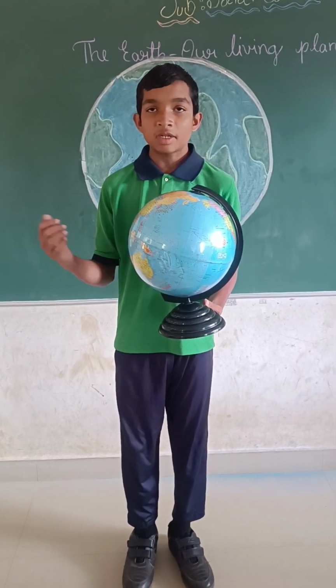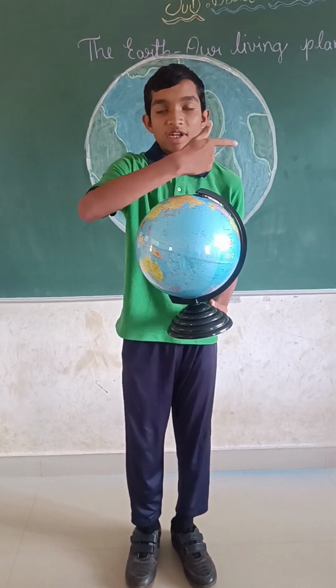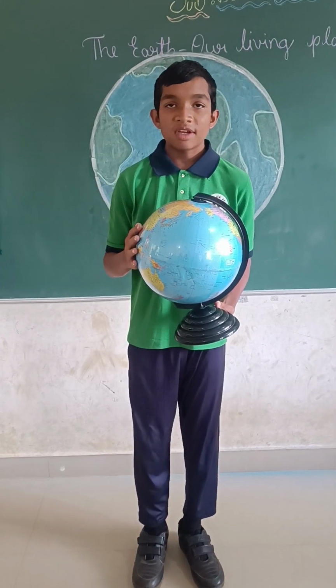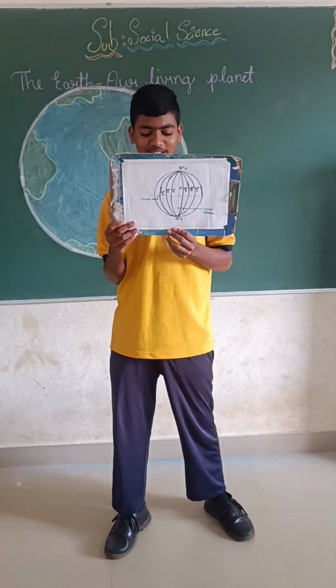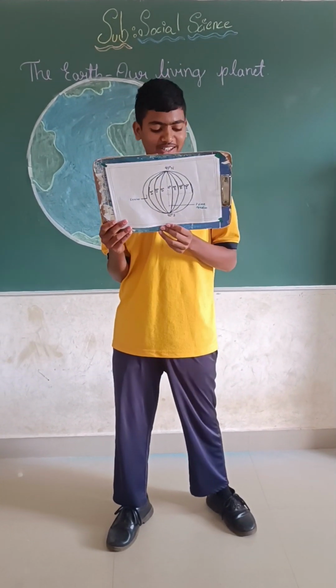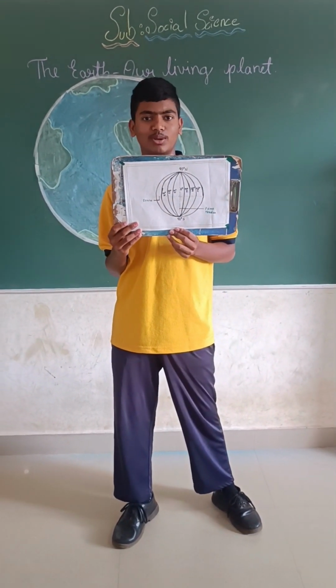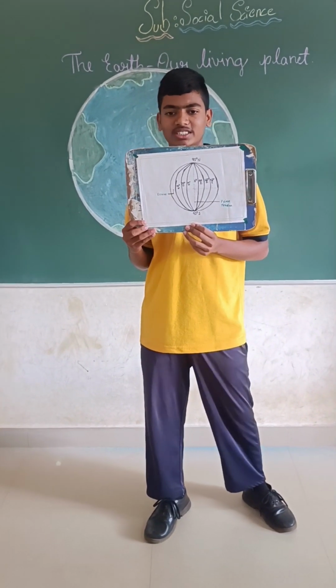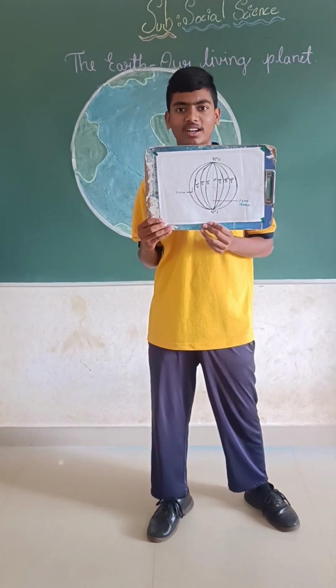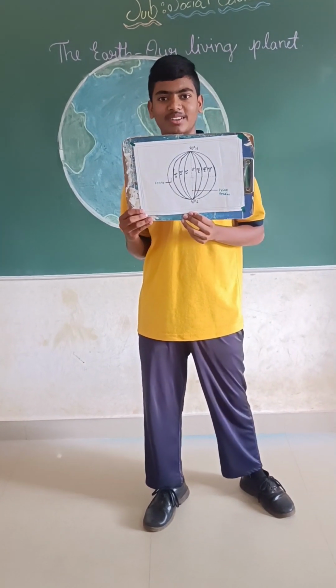In case of the east, the time is added to GMT, and in case of the west, the time is subtracted. East gain added, west loss subtracted. The time of a place according to the position of the Sun is known as local time. This is based on a longitude as the Sun is shining vertically on the longitude of the place.